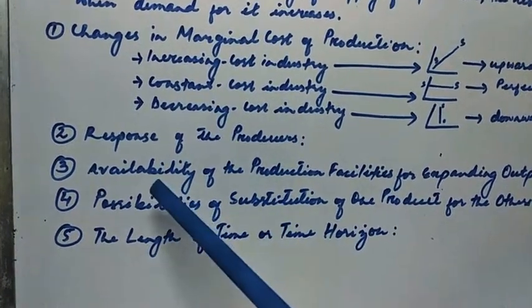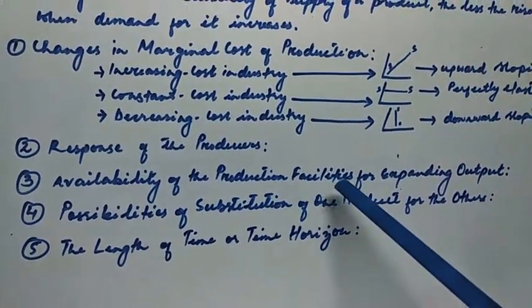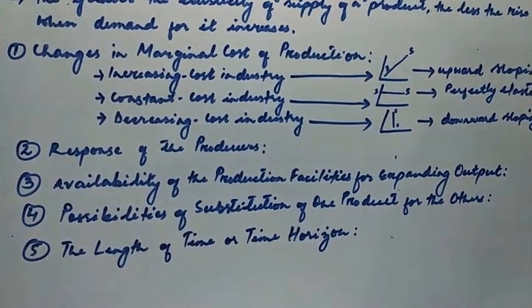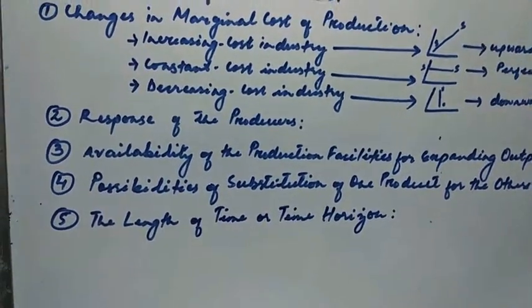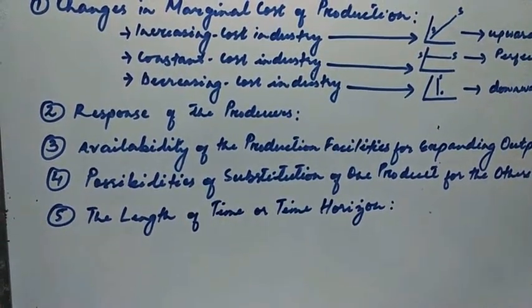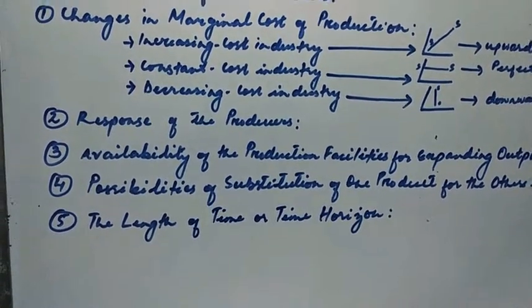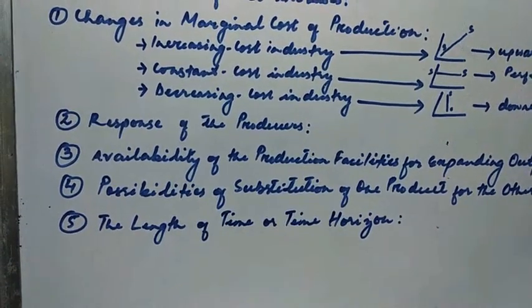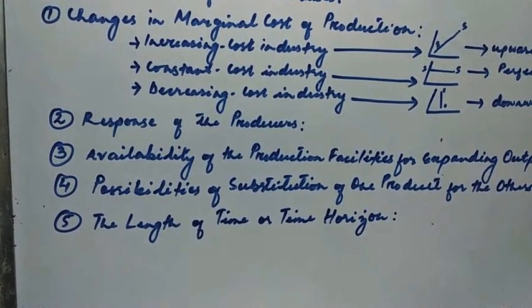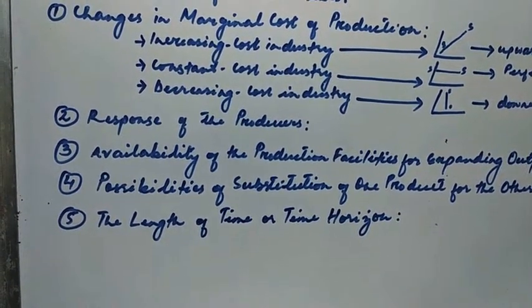The third is availability of the production facilities for expanding output. The extent to which the producers will raise supply of the product will also depend on the availability of productive facilities and inputs required for the production of goods.